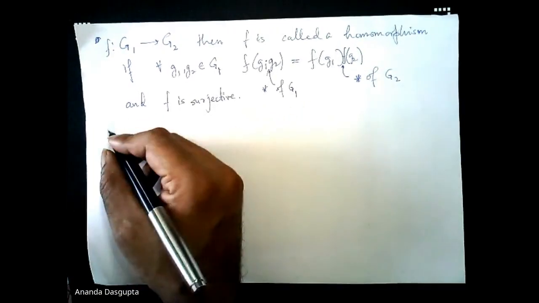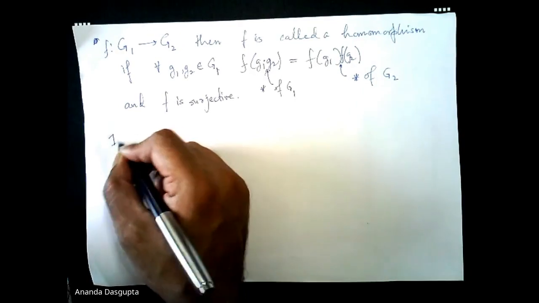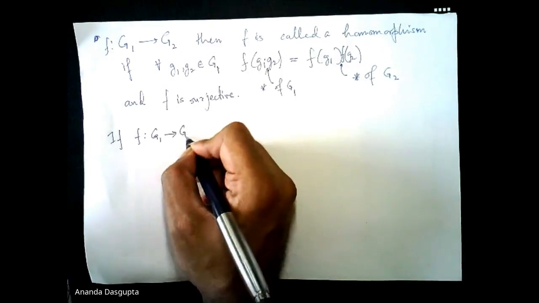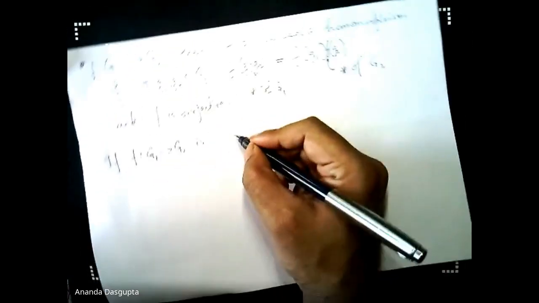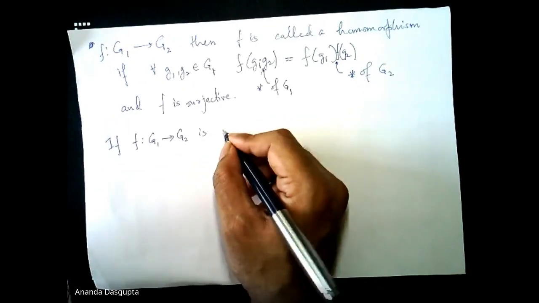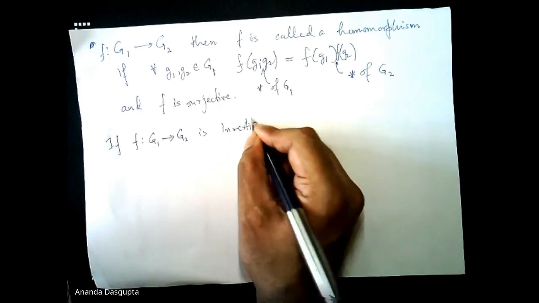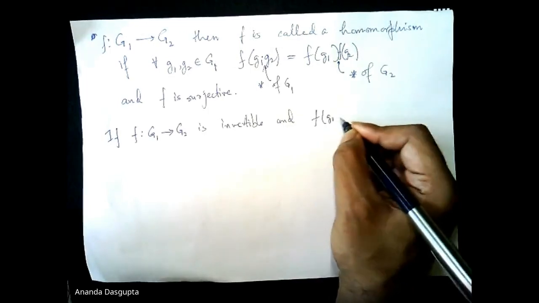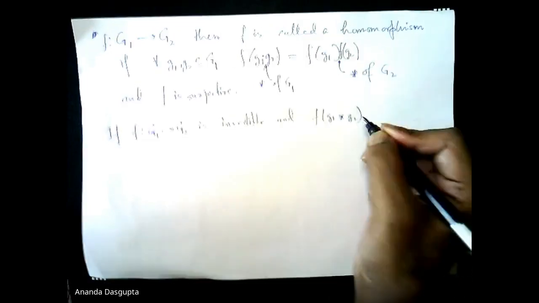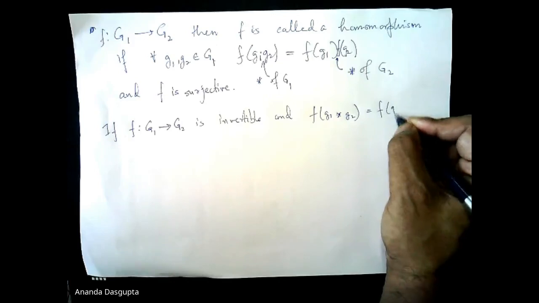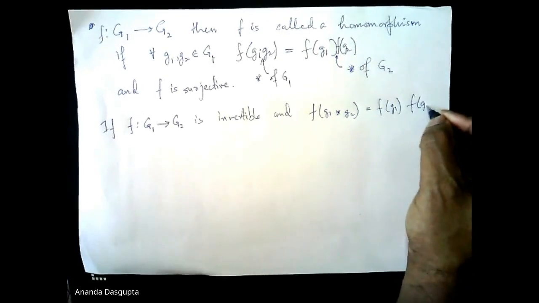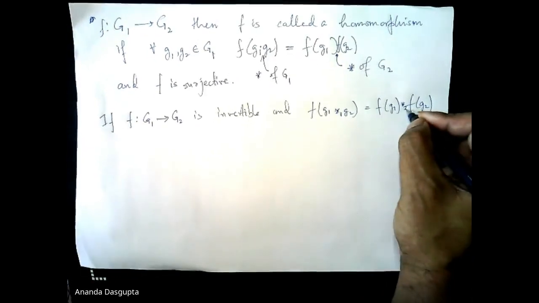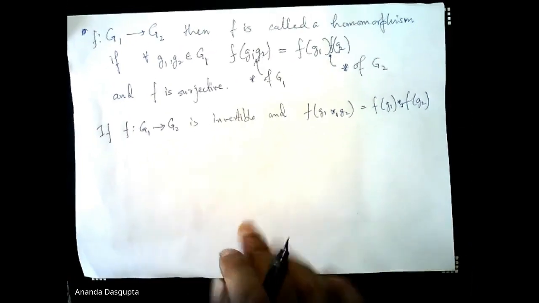And a special case is, so this star 1, this star 2 to be more precise, two different composition rules.